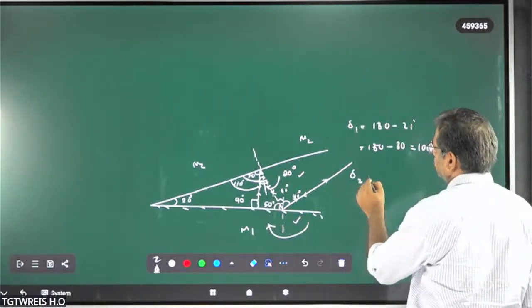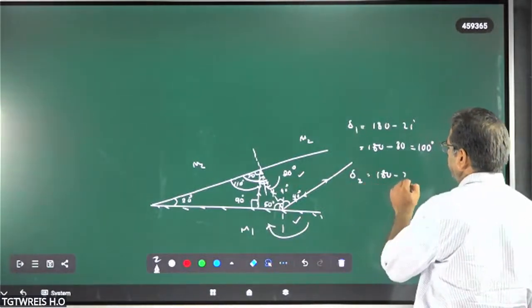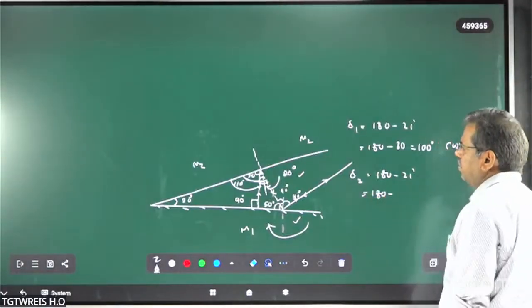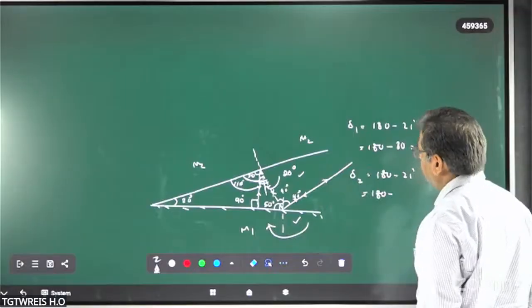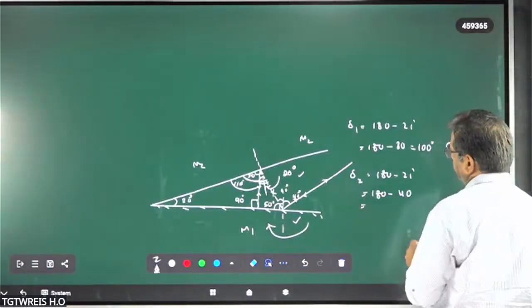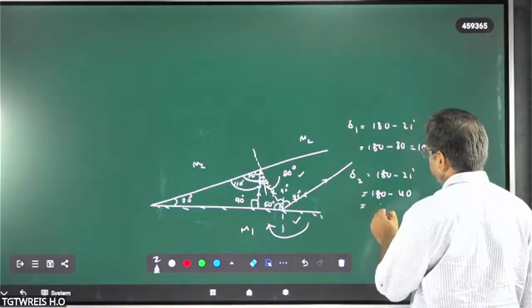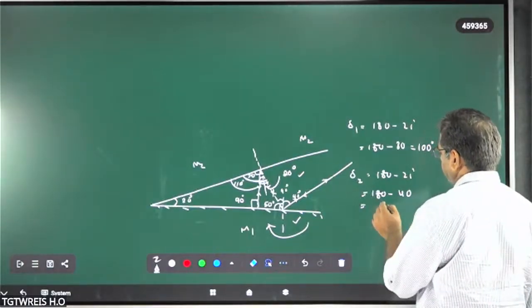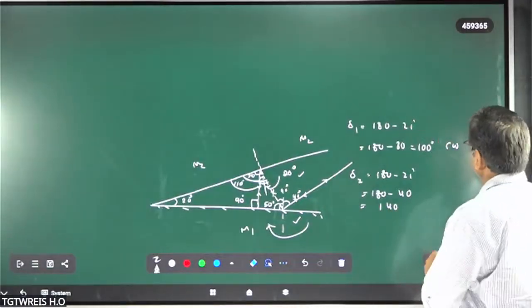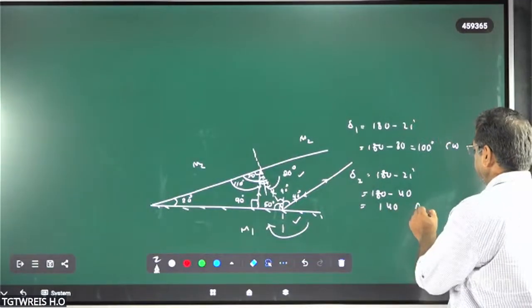Now delta 2. Again 180 minus 2i. 2i means how much? i is equal to 20 degrees there. That is equal to 40. 180 minus 40 means we'll get how much? 140. This you are getting anti-clockwise.